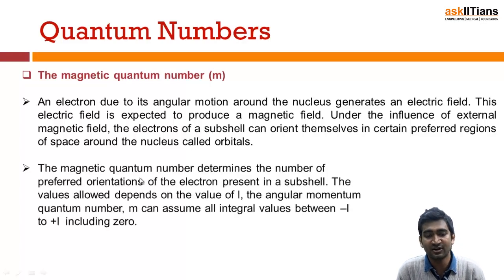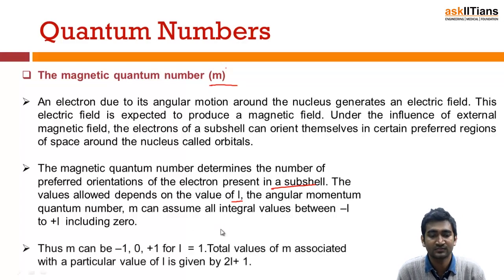And it determines the number of preferred orientations of the electrons present in the subshell, and its value depends upon the L value. It is designated by the letter small m. It can take values between minus L to plus L, including 0. For example, if L is equal to 1, then m can take minus 1, 0 and plus 1. So the total values of m associated with a particular value of L is 2L plus 1.